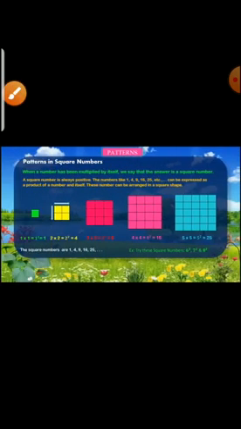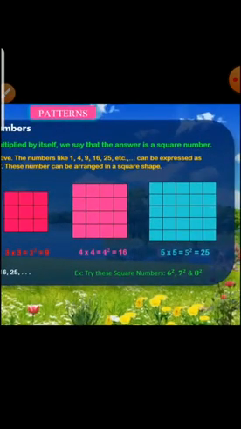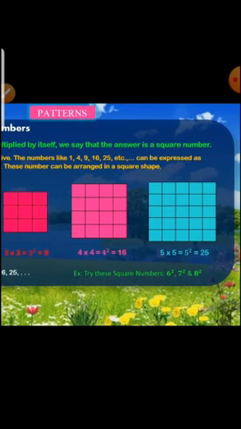Okay, now I want to give one homework. So take a pencil and note. So try the square numbers 6 square, 7 square and 8 square. This is you have to do now. Okay, I give time to do this. So now you can start to find out the square numbers for the following numbers: 6 square, 7 square and 8 square.